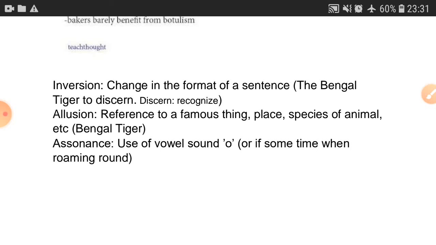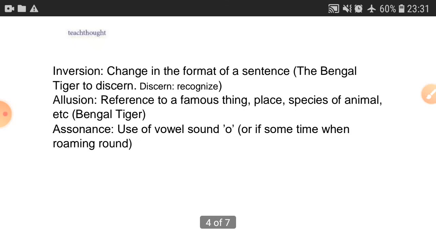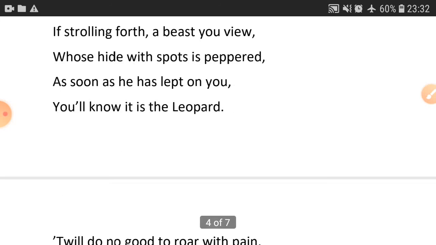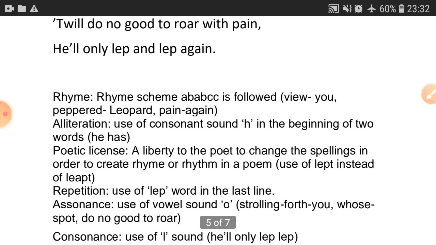Next is assonance, the use of vowel sound O, as in "roaming round." So the vowel sound O is there in assonance. I've told you assonance is the repetition of the vowel sound. O is here. Next stanza, again the same rhyming scheme. Alliteration means the use of consonant sound H in the beginning of two words. I've told you, when you hear the word alliteration, remember it will be in the beginning of the word. That is H, H. It is in the beginning.